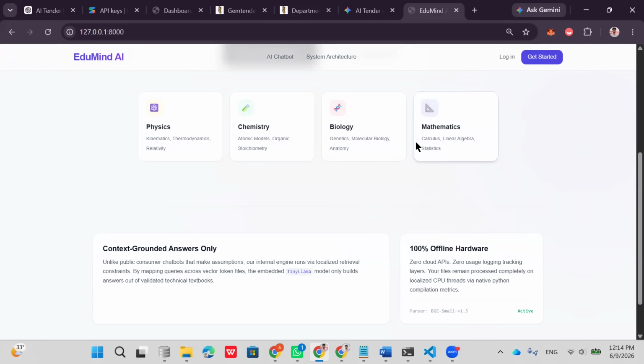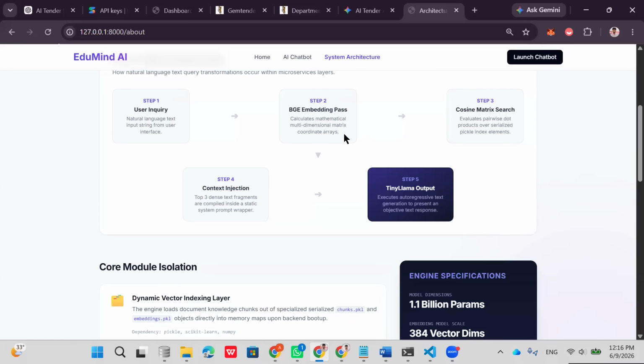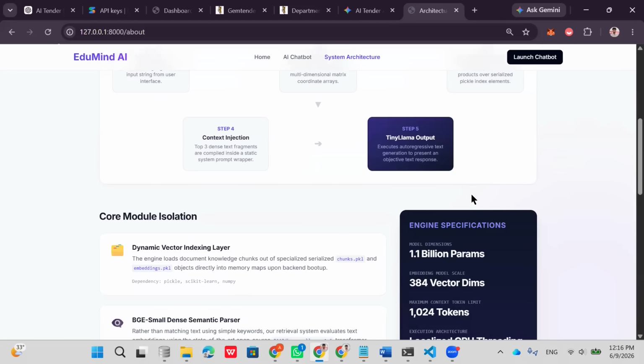Here you can see the system architecture of our pages. The first step is that the user asks the query, which is processed by NLP. The second step is the embedding process, which calculates some mathematical dimensions in array format. The third step is semantic search. The fourth step is injection, where the chunks are given to the LLM. Here Tiny Llama generates the answers.